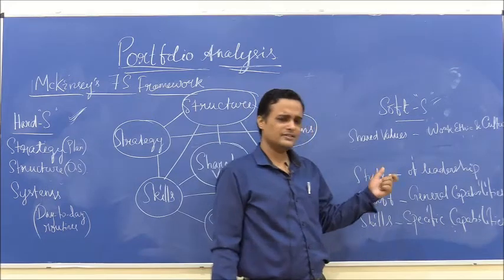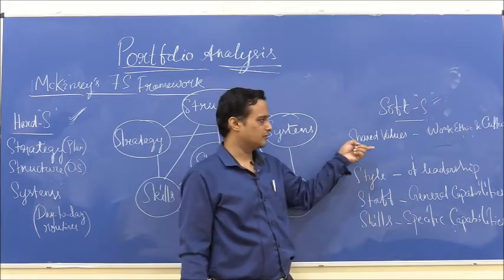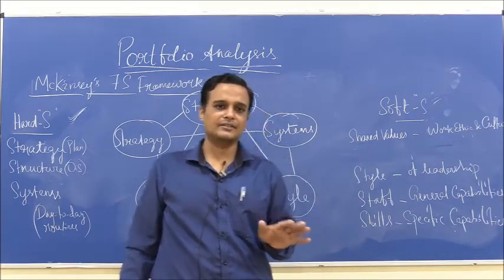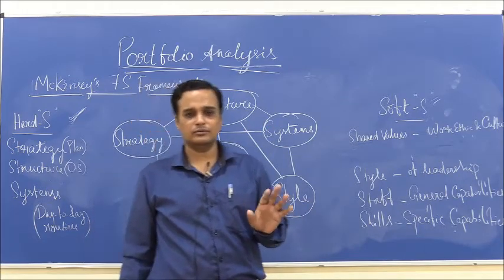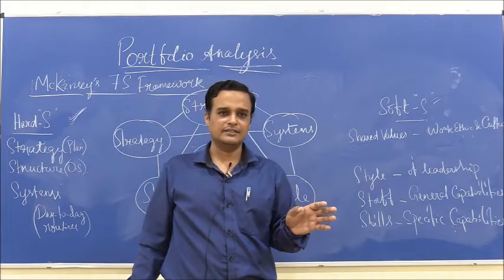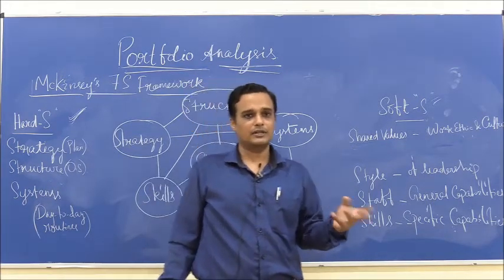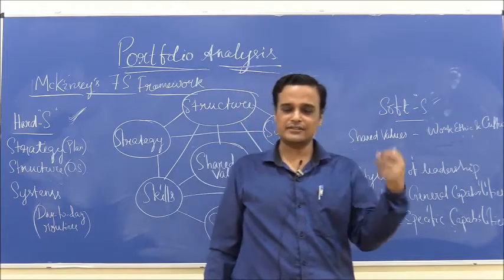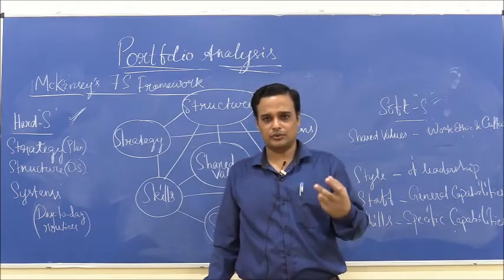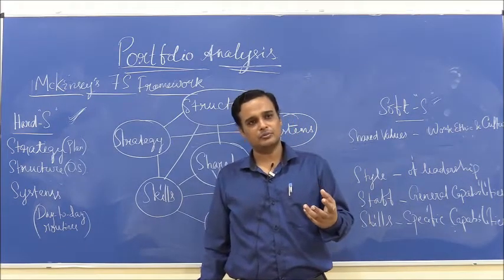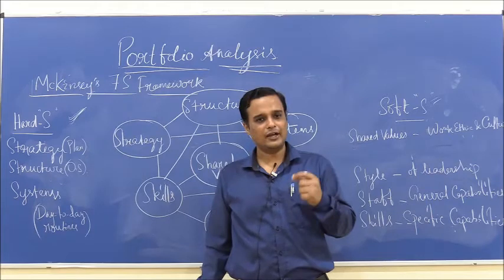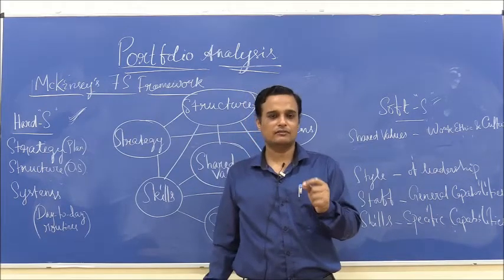So, what is it that separates companies with great shared values and companies who compromise on ethics? Well, if you just think a little, you will imagine that there are a lot of companies who have very dissatisfied customers. They might have great market share, but on the internet and on various other platforms, you will find customers complaining about them. So, why does that happen? Because somewhere there is an element of violation of a work ethic, a violation of a business ethic.